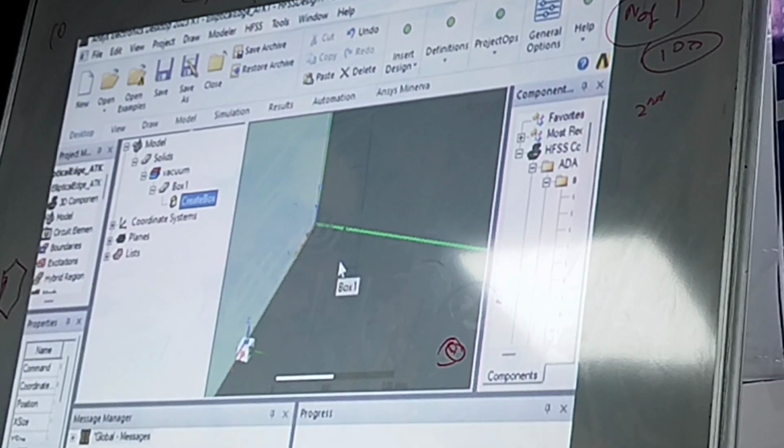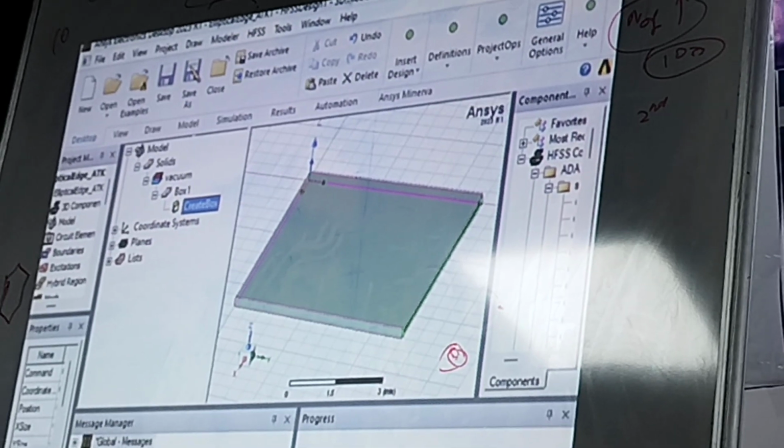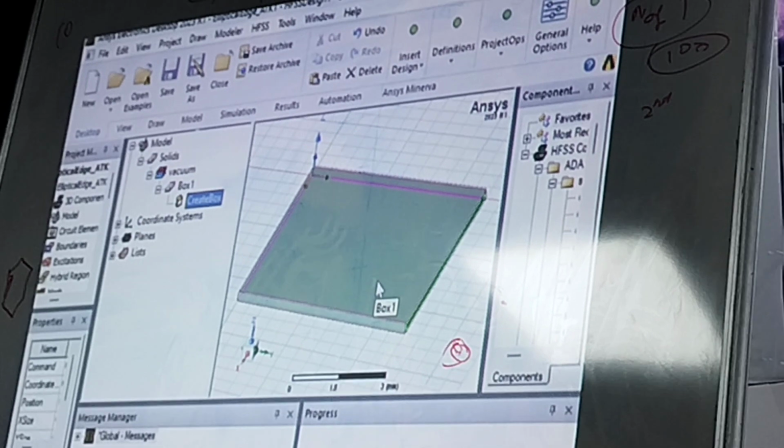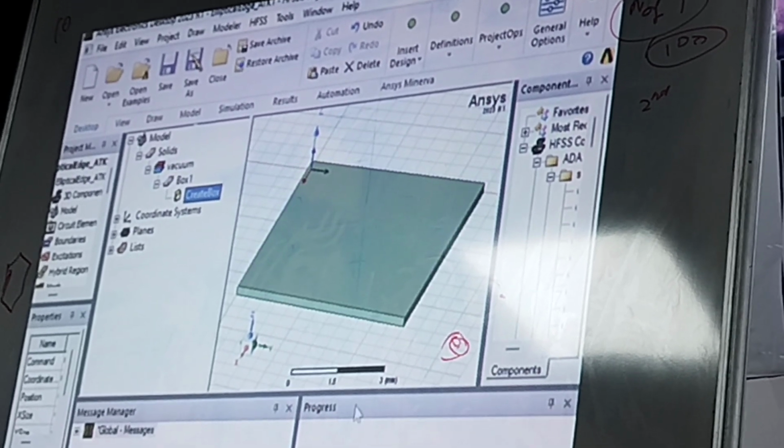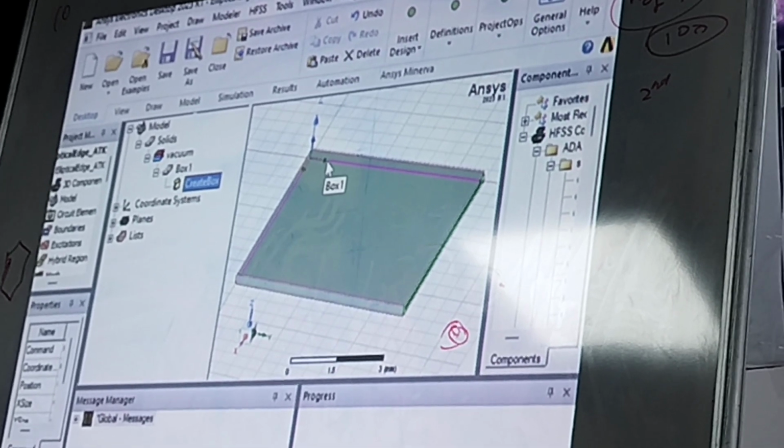Apply and OK. Just to fit into the screen, use Ctrl D as a shortcut. Okay, so it will be fitting into the screen. So this is the box or the substrate which we had made. Once we had made this particular substrate, then the next step is